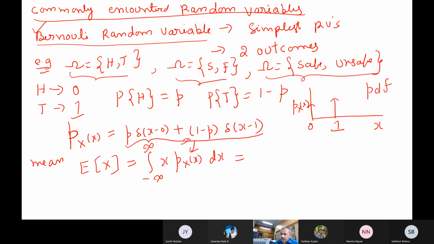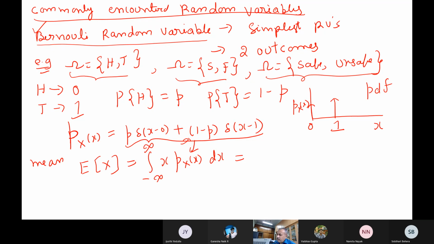Now do this integral and tell me how much you get as a mean value. So this integral you have to do.